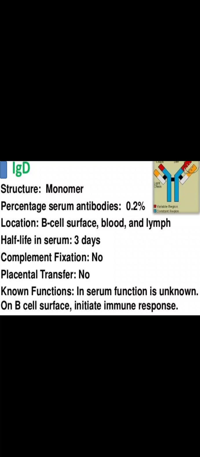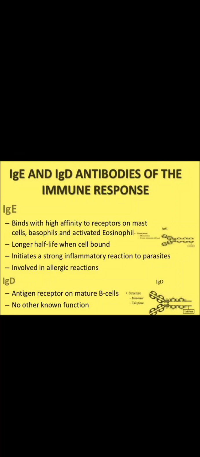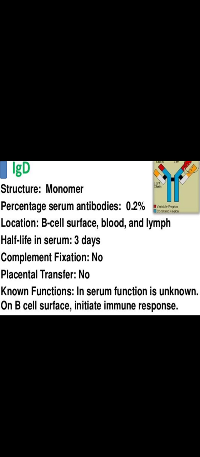Moving on to the next type of antibody, which is your IgD. It is a monomer, just like your IgG. The percentage is very less here, around 0.2%, and it's present near the B cells, in the blood and the lymph nodes, and half-life is around 3 days. It has no particular function as such.